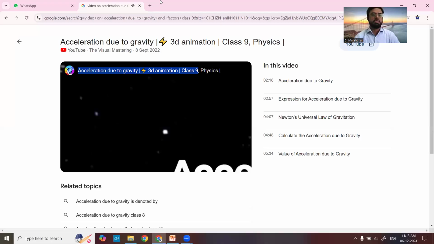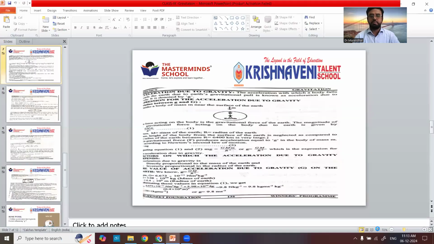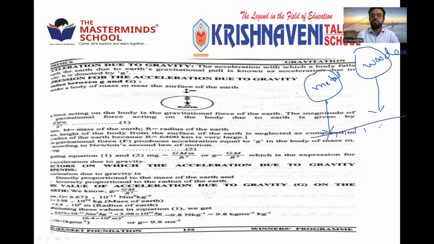Right. It's a very interesting conclusion, and we'll discuss it. So, a clear explanation about the G value. The example they have taken shows that the value of G is the same for any mass. For example, we have taken the metal ball and the wooden ball. On the surface of Earth, the value of G is the same, so the acceleration acting on both bodies is the same.